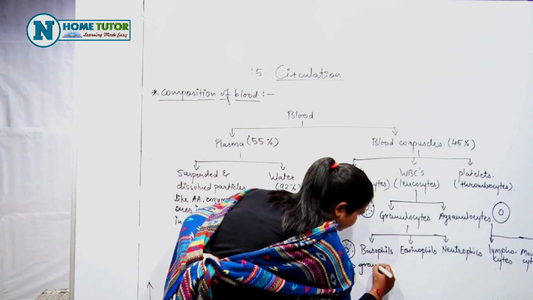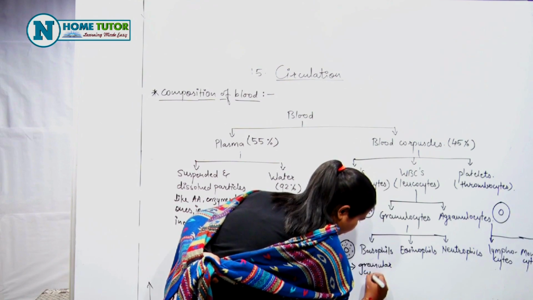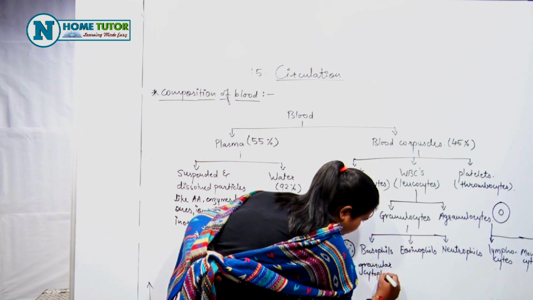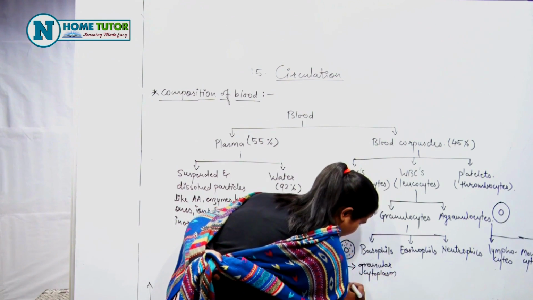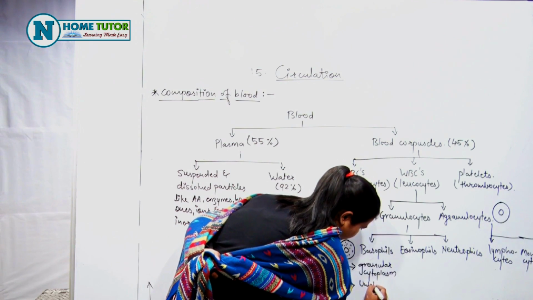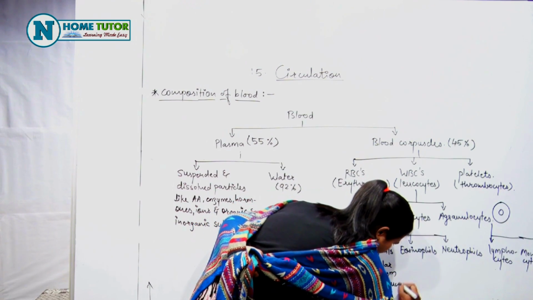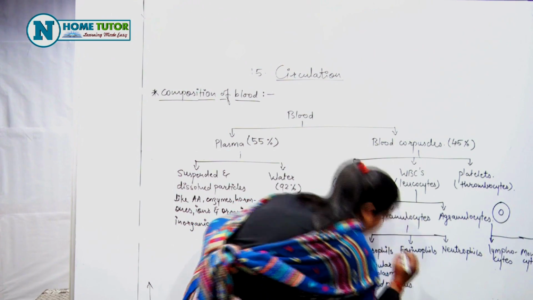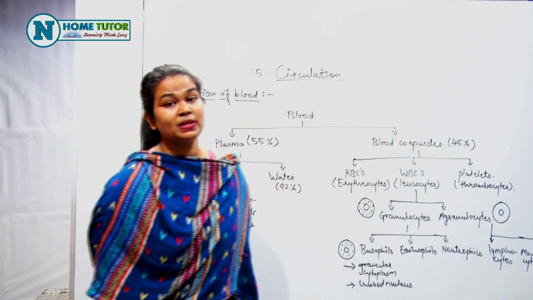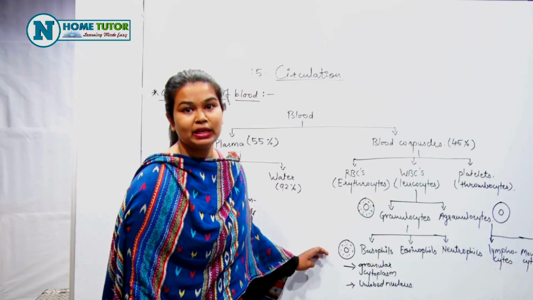Write down here. And it can be stained by any basic stain, due to which it is known as basophil.